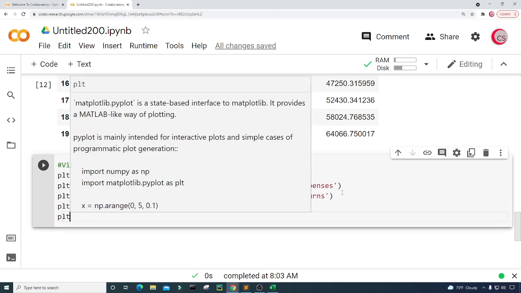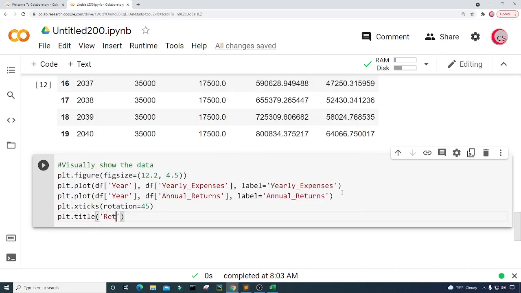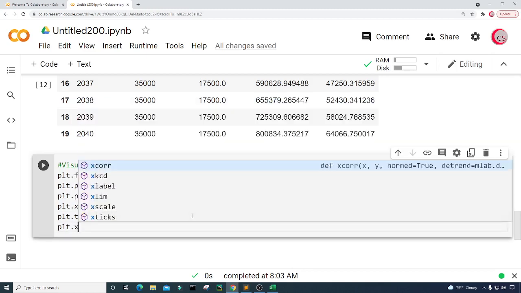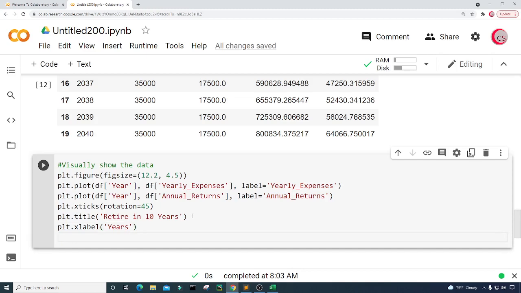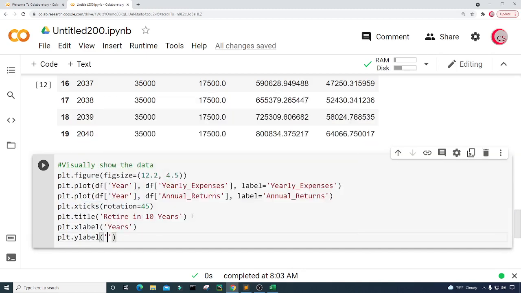Then I'm going to give this plot a title. So I'm going to type plt.title, and let's just call this Retire in 10 years. Okay, and let's give the x-axis a label. So just type plt.xlabel, and this will be years. And then let's give the y-axis a label, so plt.ylabel.